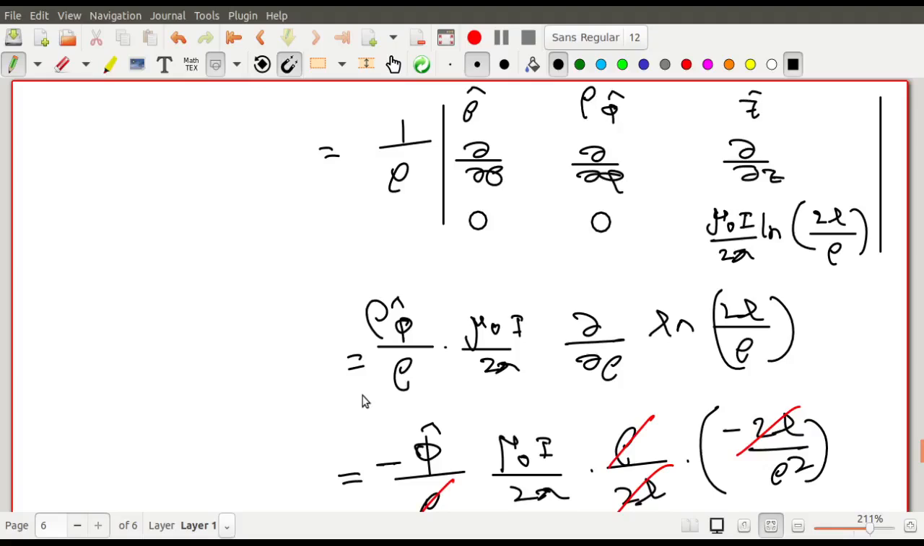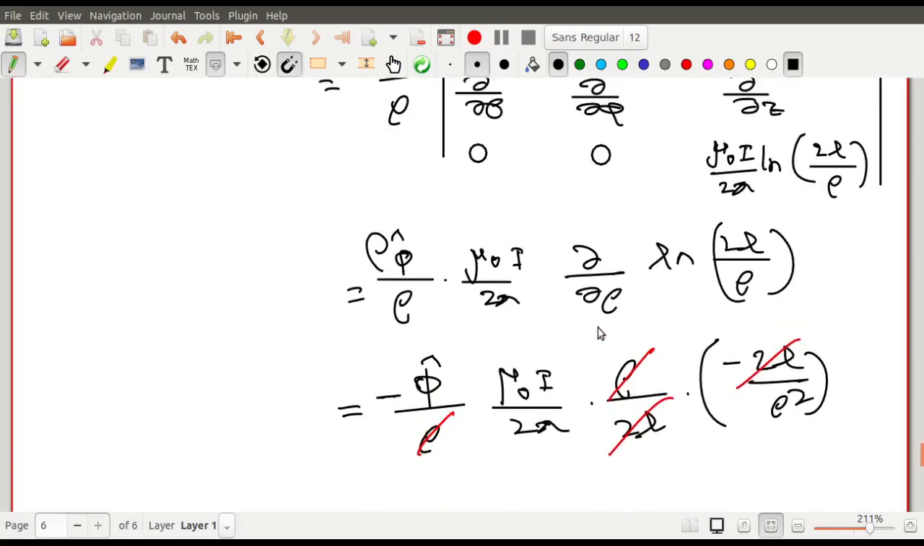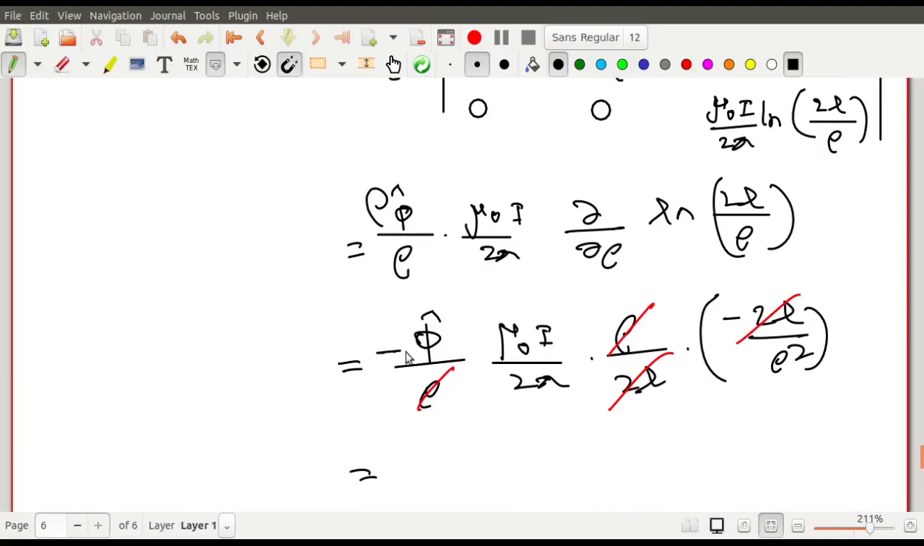The B.Sc electricity and magnetism book that I have recommended, go through its appendix, you will get the expression of the curl. The expression of the curl is shown there. So that is why there will be a rho phi cap here. There is a rho over here. This rho gets cancelled with this one.